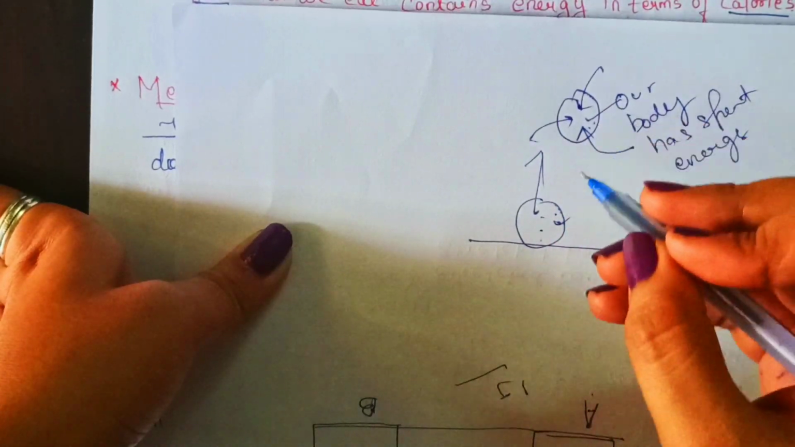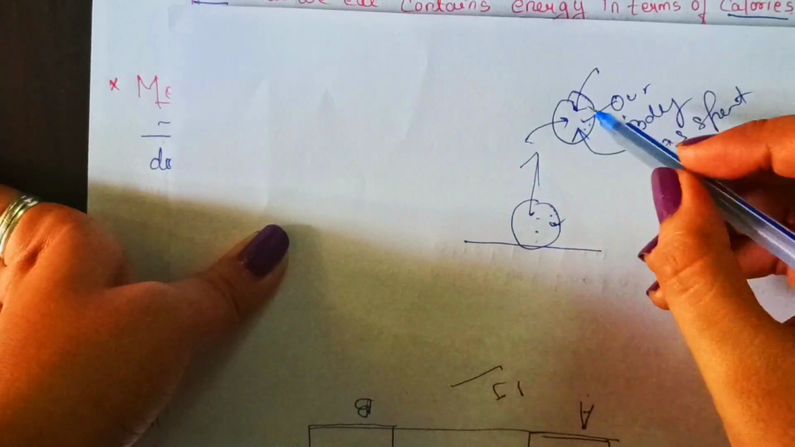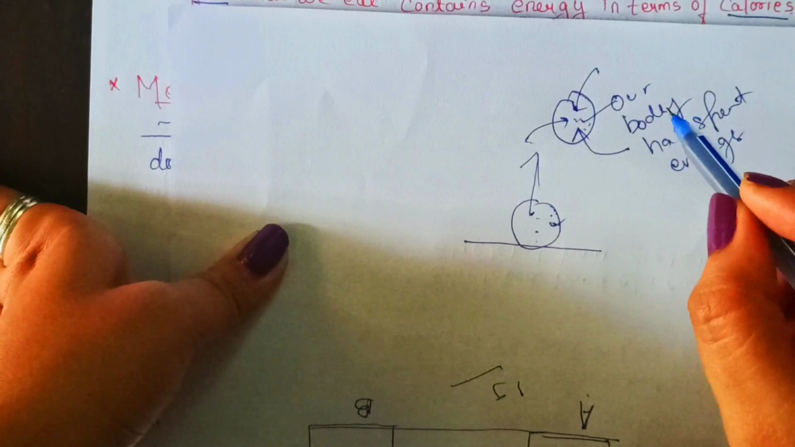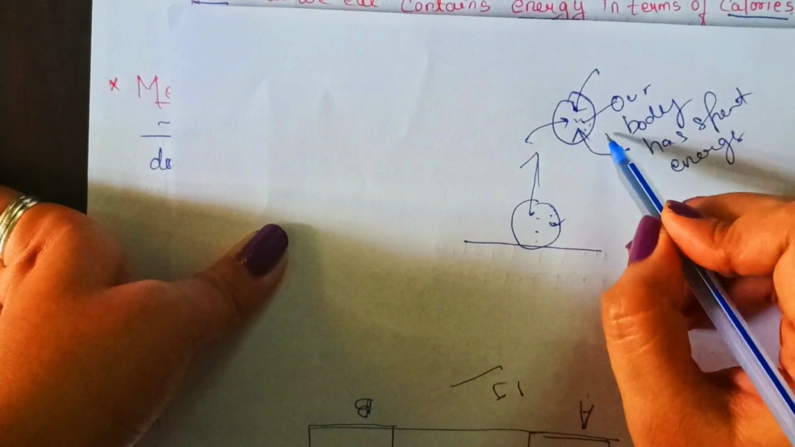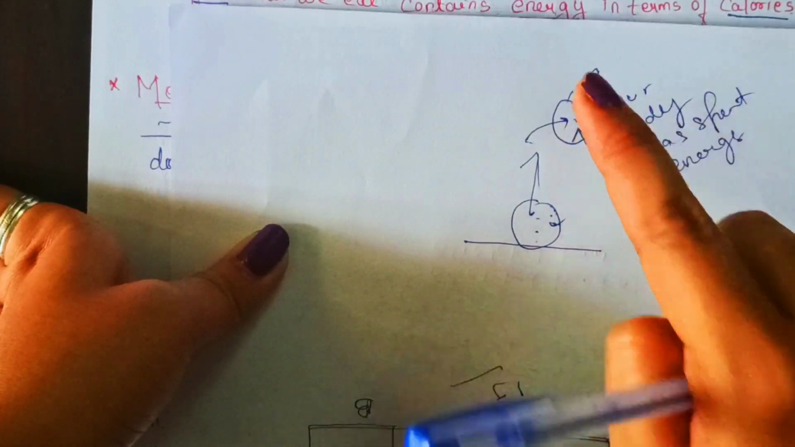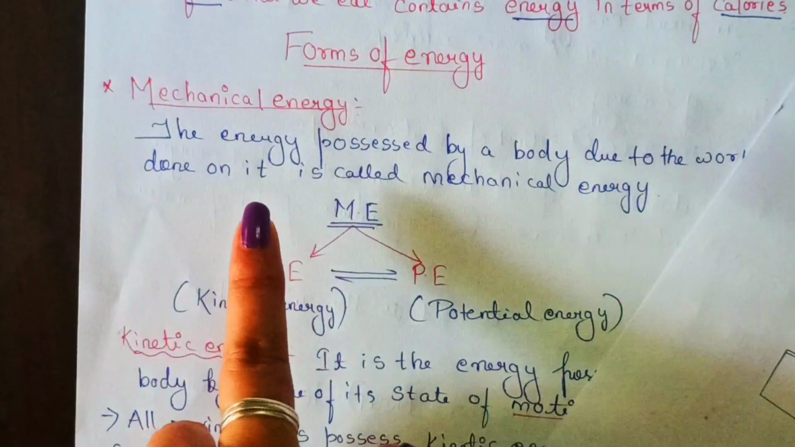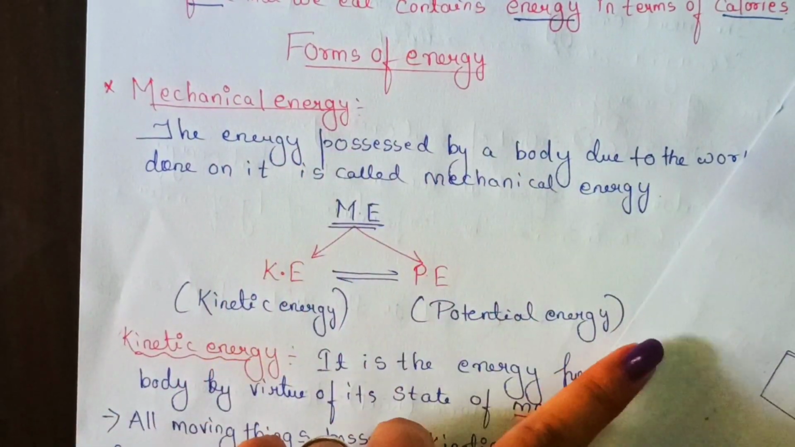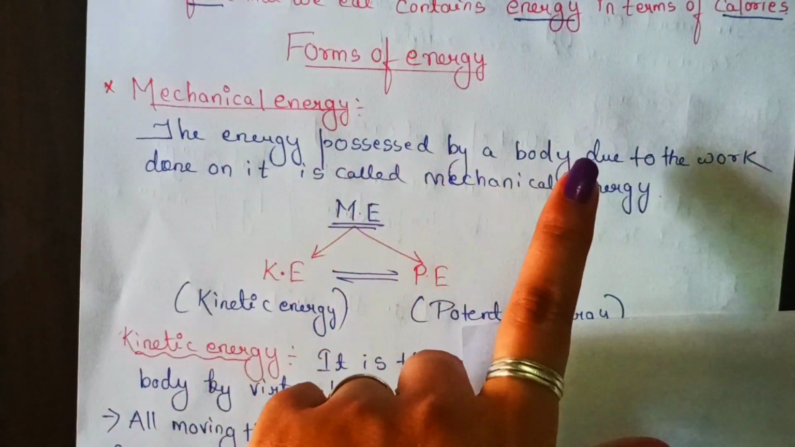If in place of the ball you are lifting a stone, then your body spends energy to lift the stone. Then what happens to that energy? That energy is gained by that stone. Here in this case, it is gained by this body. So that energy has one name. That energy is called which energy? Mechanical energy. So students, mechanical energy is the energy which is possessed by a body